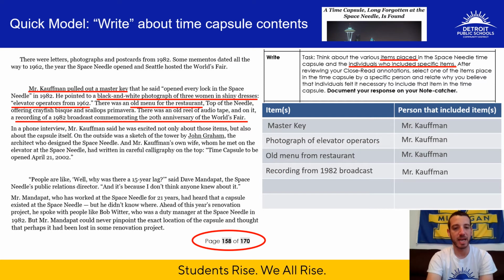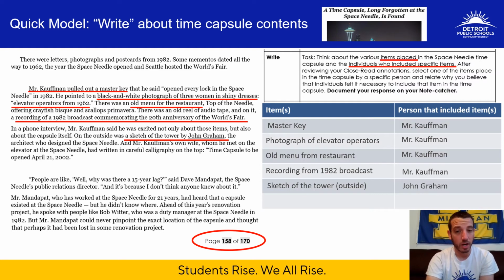On the outside was a sketch of the tower by John Graham, the architect who designed the Space Needle. Okay, so there was a sketch of the tower by John Graham on the outside. That wasn't necessarily inside the time capsule, but it was still an item that was important and was intentionally put there. So I put as an item the sketch of the tower on the outside, and John Graham is actually the one who sketched it, so he gets the credit for it here.